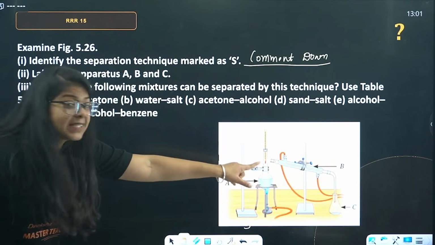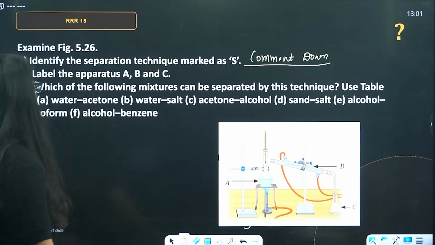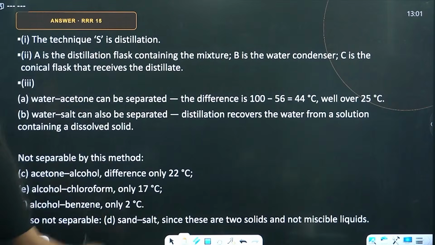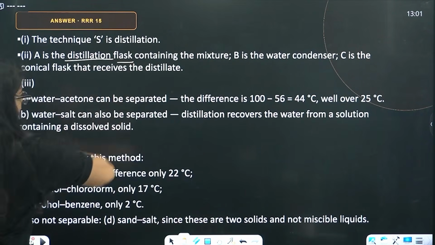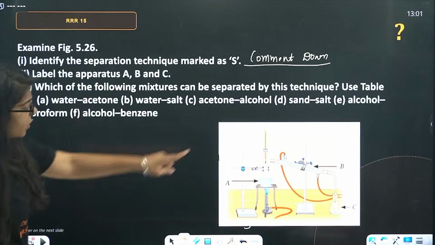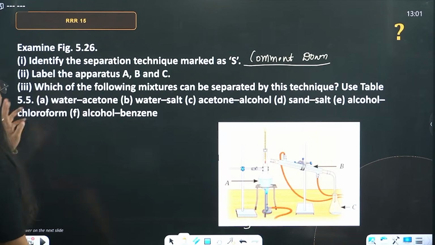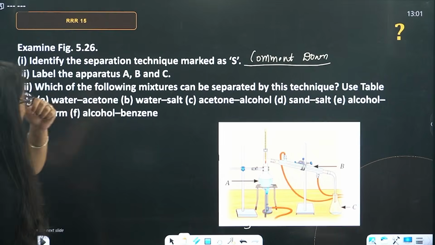There is a condenser. Okay. Label the apparatus A, B and C. Beta, it is simply: A is your distillation flask. B is what? Your water condenser. C is your conical flask. Okay, done. Which of the following mixtures can be separated by this technique?